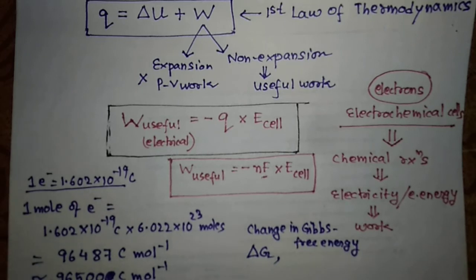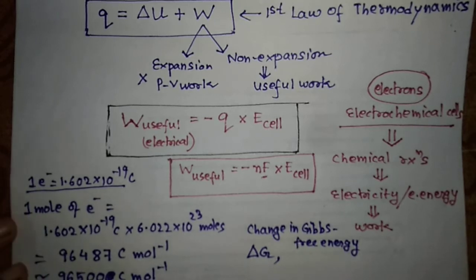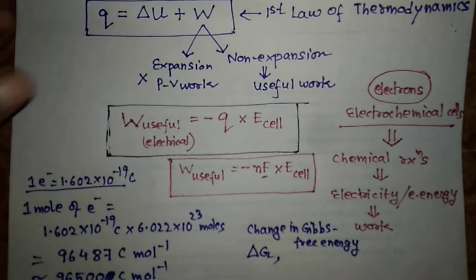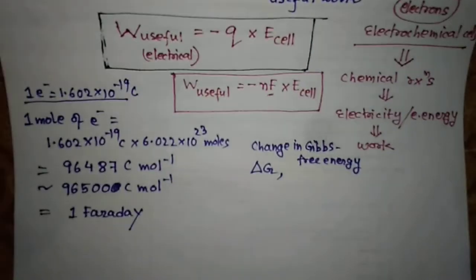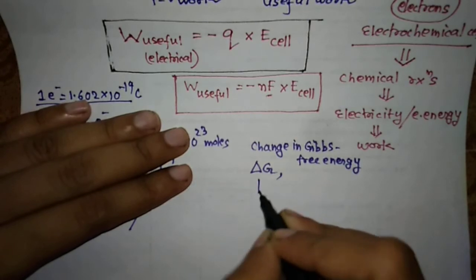Okay, so this change in free energy which occurs in a reaction is known as the change in free energy, and it occurs in a spontaneous process. So whenever this change in free energy occurs, the process is said to be spontaneous. And one more thing, this change in free energy has always to be negative.